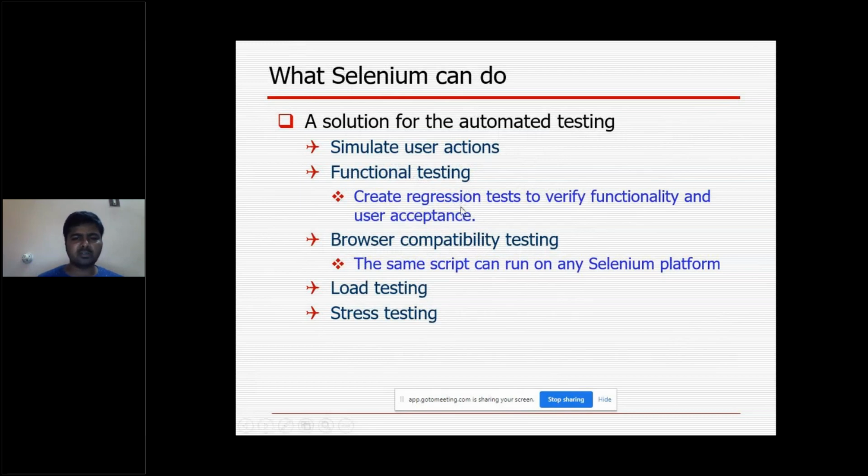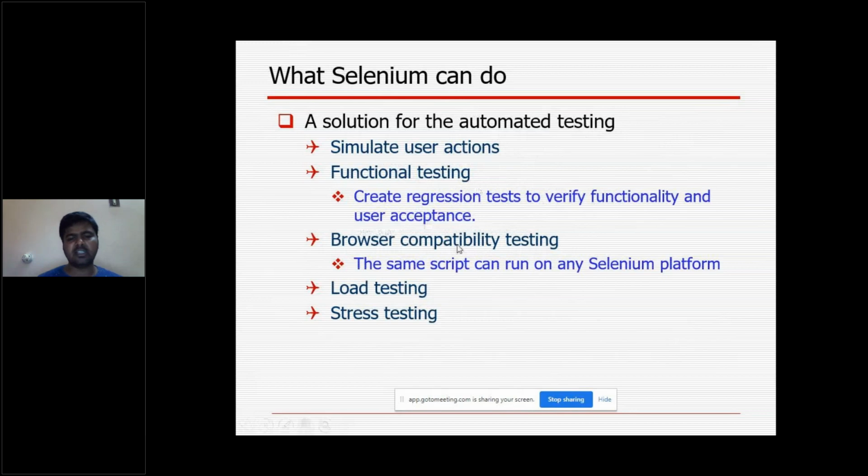Functional testing: create regression tests to verify functionality and user acceptance. When I started the presentation, I explained that this is mainly for regression test purposes.